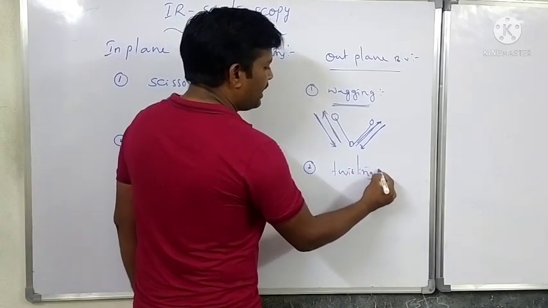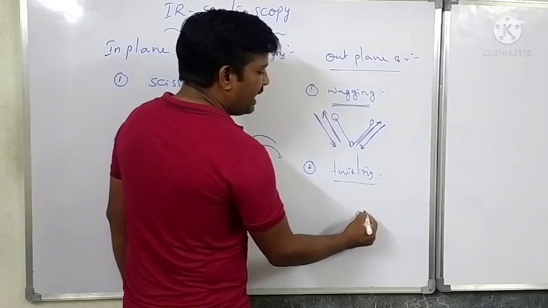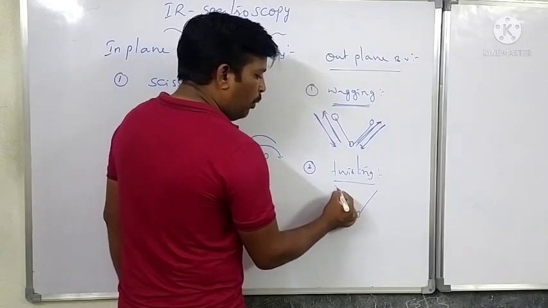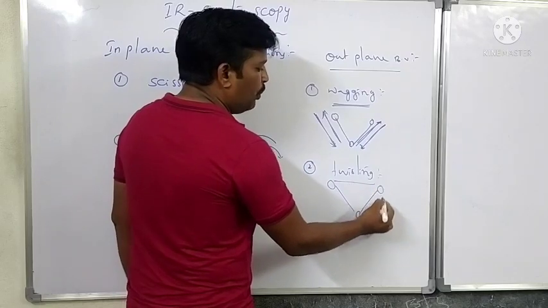That is twisting. Twisting means with respect to the central atom, one atom moves up and one atom moves down.